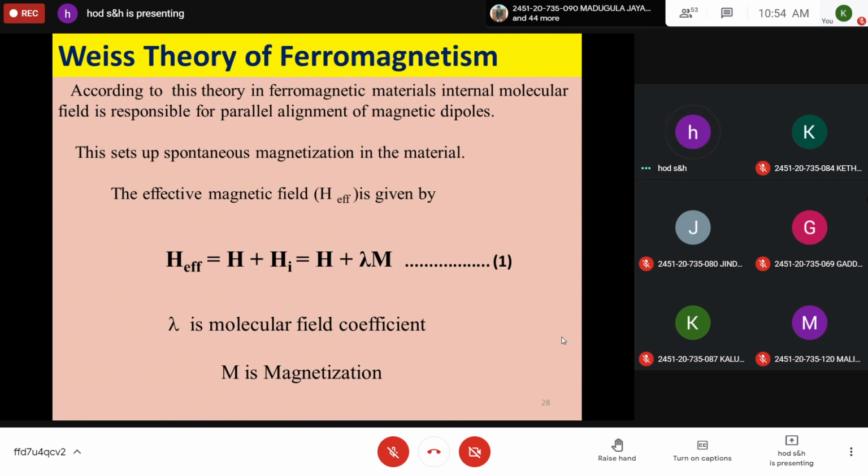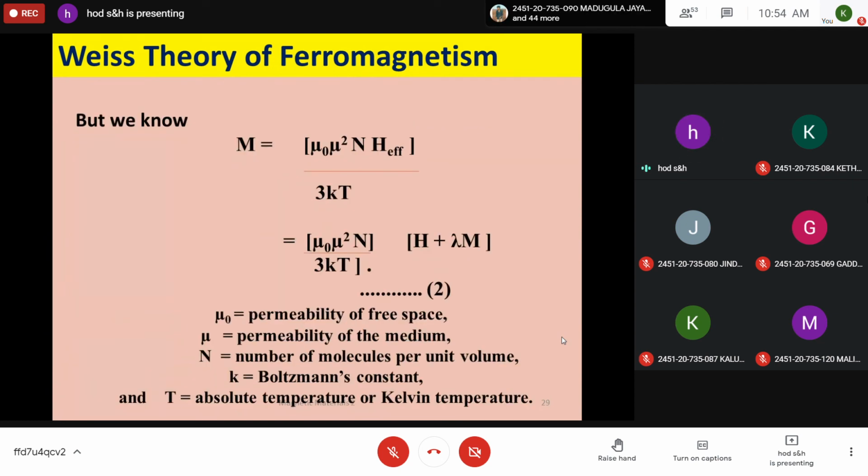Okay. Next. But we know this, you should take directly. M is equal to magnetization, M is equal to mu naught mu square N into H effective by 3 kT. This step we should take. This is derived from Langevin's theory of paramagnetism. From that, there is an expression for magnetization M that we are taking directly here. So you should remember this.